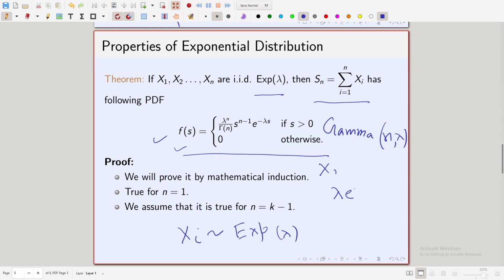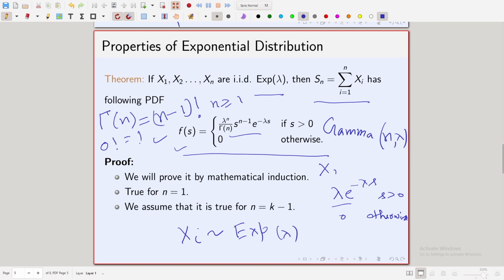The density is lambda e to the power minus lambda s for s greater than 0, 0 otherwise. So, now if you compare this and this, remember what is gamma n? Gamma n is n minus 1 factorial. So, that is the formula. If n is 1, then this is true for any n greater than or equal to 1. And also 0 factorial is equal to 1.